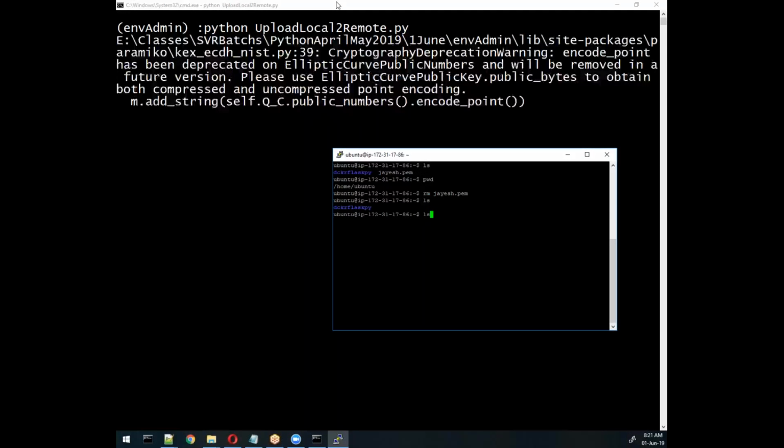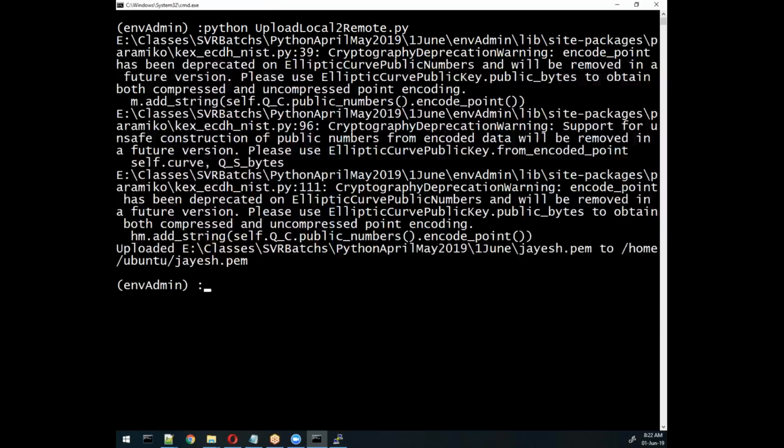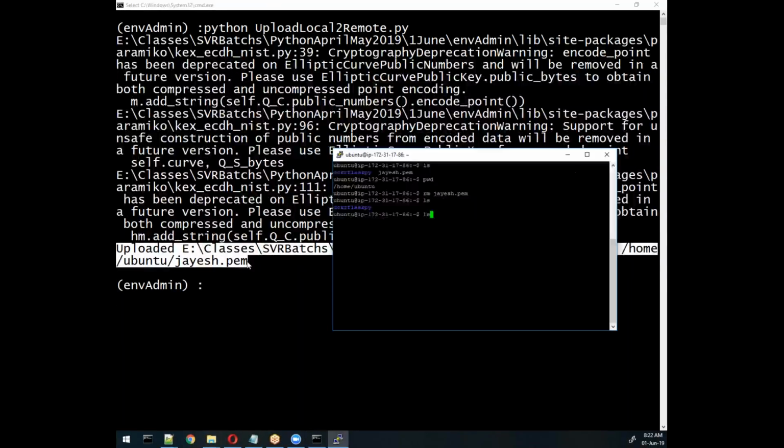After uploading this file, this is the warning error, remember, because it is deprecated, the version is not matched. If you see here, the last message is: uploaded successfully to this location. Now if you see here, Jayesh will come automatically. So like that you can do any operation. Recently I did some AWS CLI operations with the help of Python and Fabric, on automation stuff.